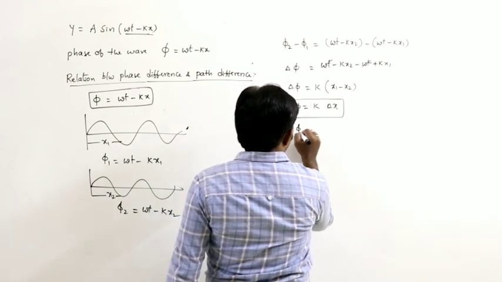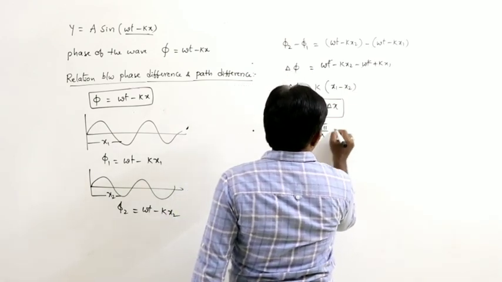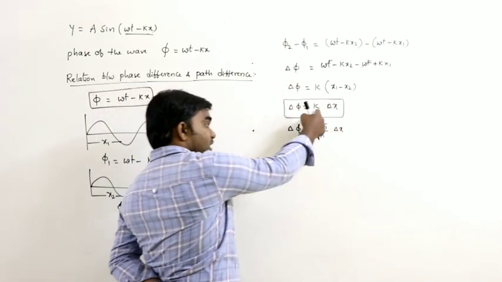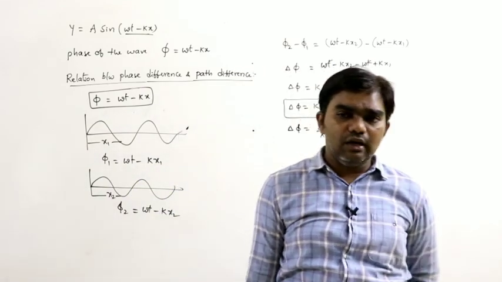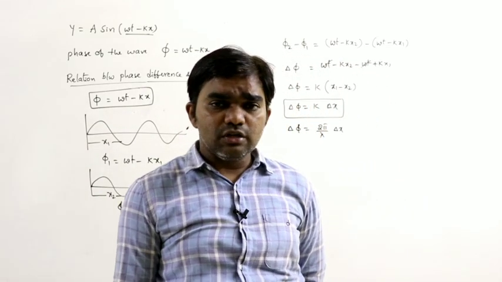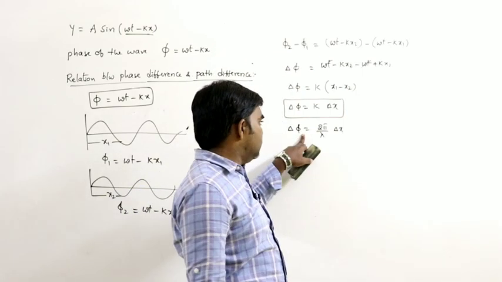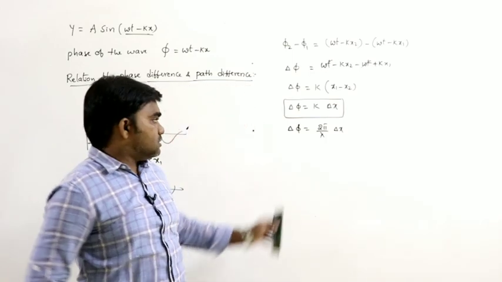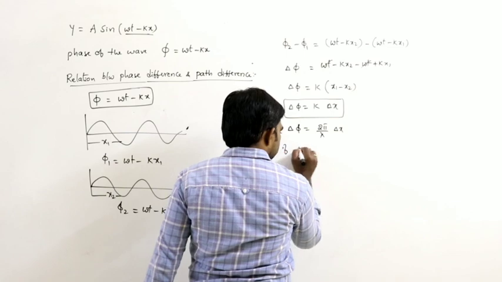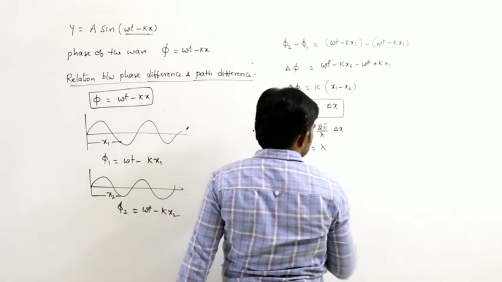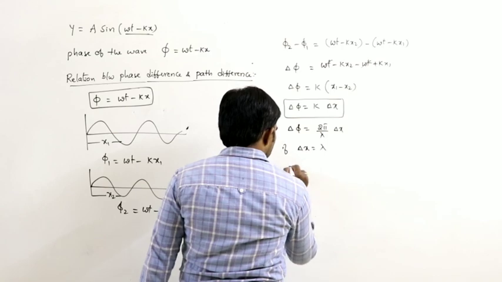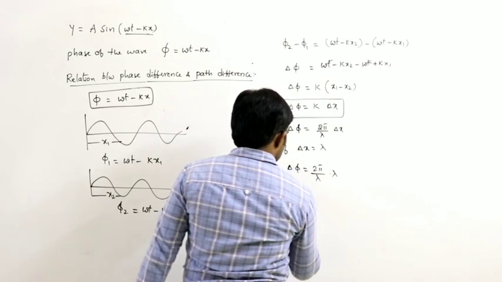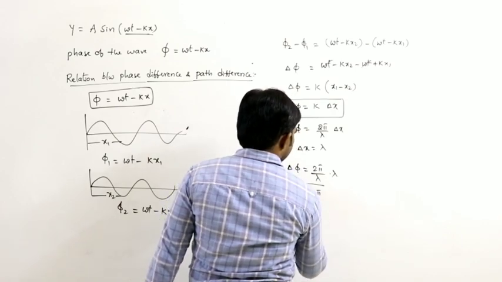From this, delta phi can be written as 2 pi by lambda into delta x. What is k here? k is called the propagation constant or angular wave number. That is why delta phi is equal to 2 pi by lambda into delta x. So if delta x is equal to lambda, then delta phi is 2 pi by lambda into lambda. So delta phi is equal to 2 pi.